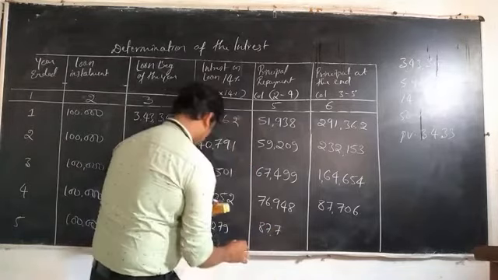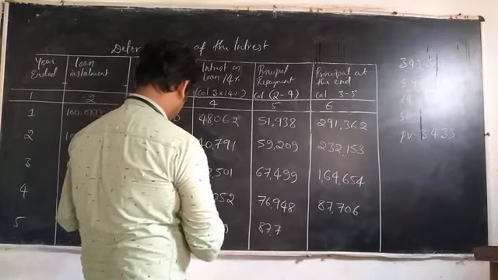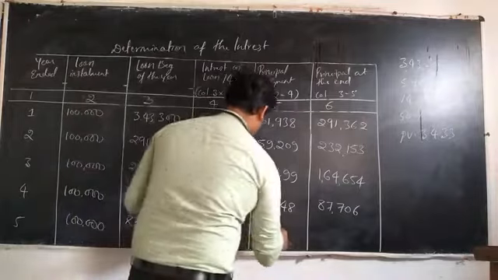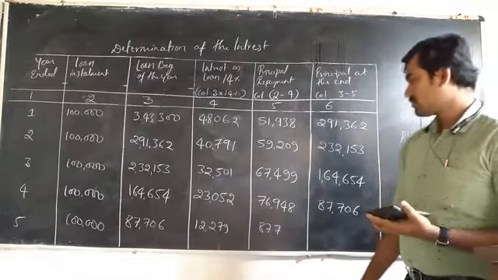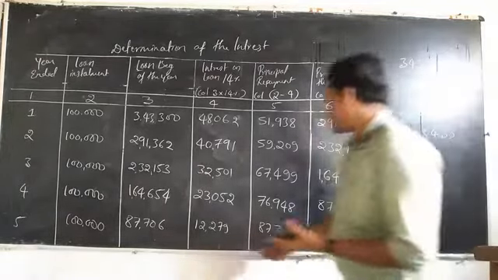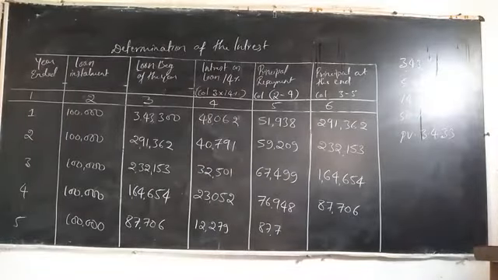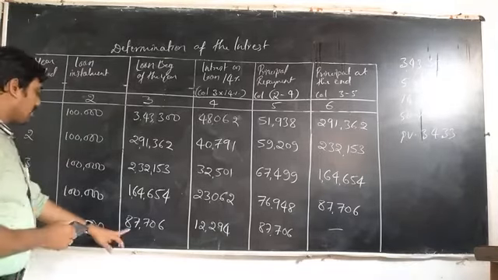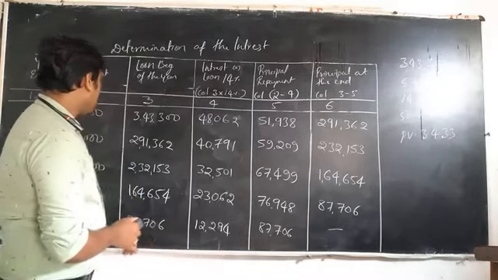Okay, 1 lakh is the installment amount, and loan at the beginning is 87,706, and 14% interest on the beginning of the loan.